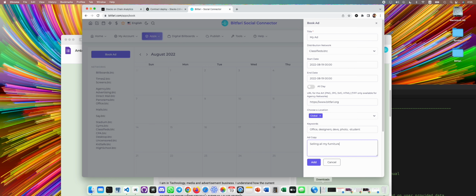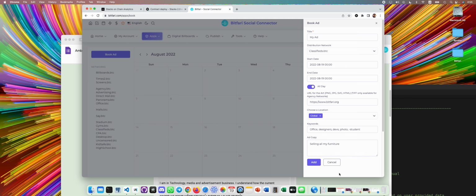So this is a simple ad protocol. This system is made possible by the smart contract that I showed you before. What this does is that it creates a single interface for you to post any type of ads. Classified ads, billboard ads, display ads, AR ads, anything. So you can use a single interface, a single format to create your ad.